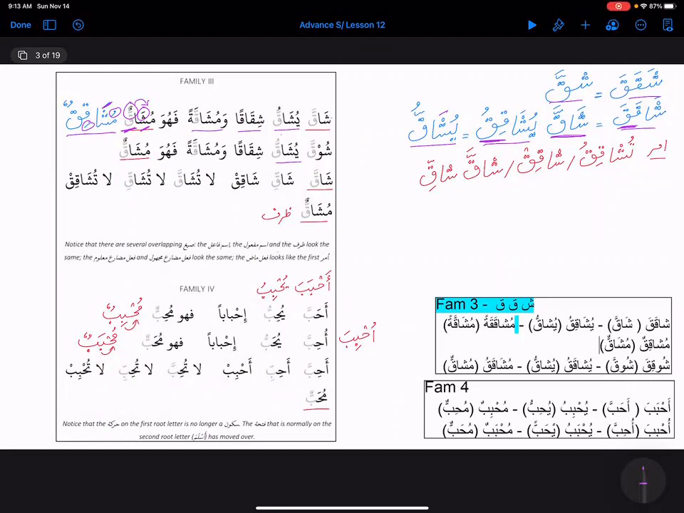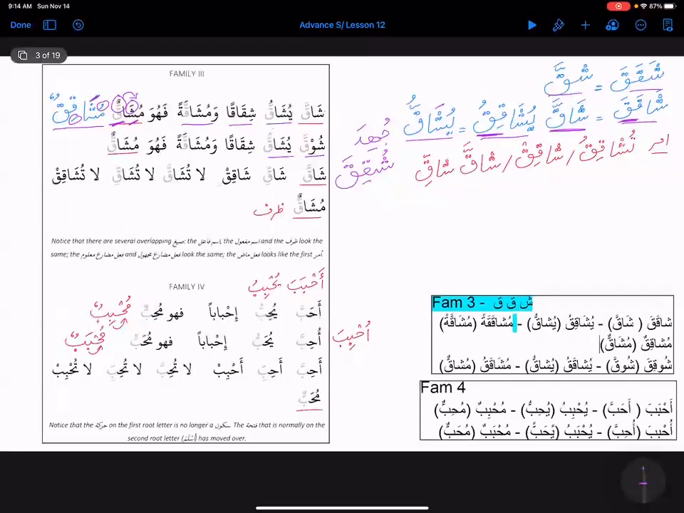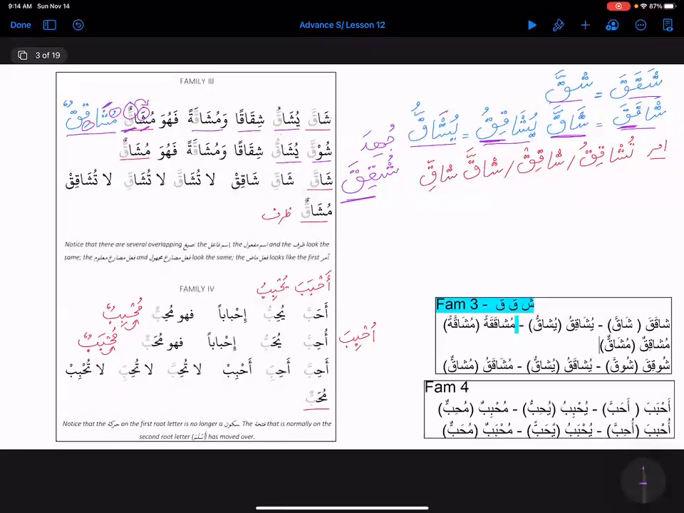Then we have our majhul. So madi majhul, we need a u sound, right? So shuka. Actually it should be juhida, right? Yes, sister, juhida. So it should be shukika, right? Shukika, yeah. So we are fusing them together, right?